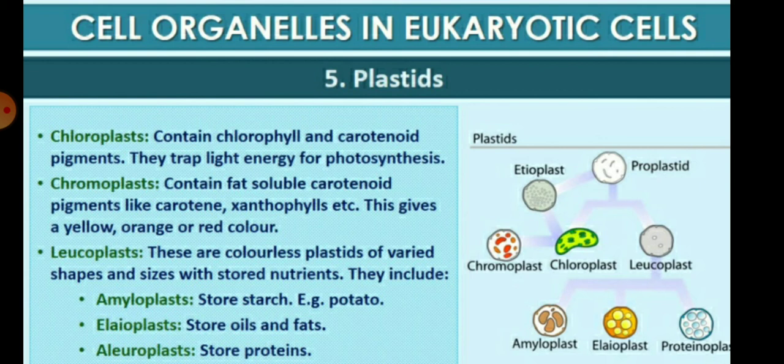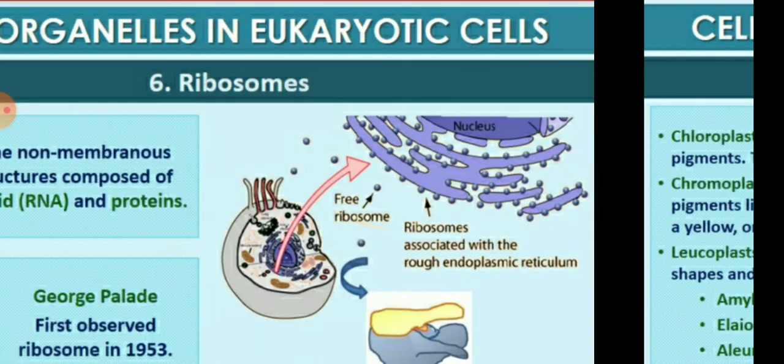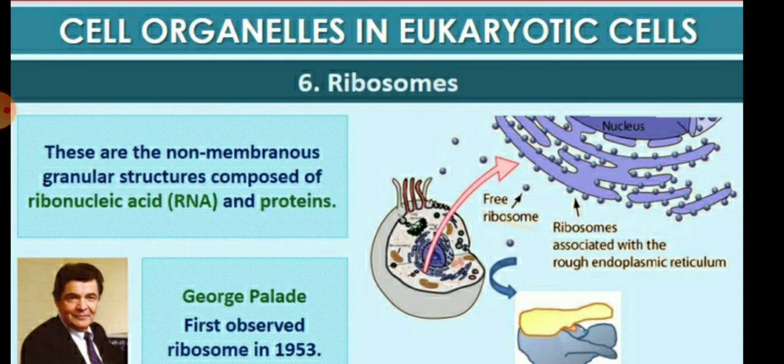so that they include the amyloplast, which stores the starch, as in potato, and then the aleuroplast, which stores the proteins. After that, the ribosomes. These are the non-membrane granular structures composed of ribonucleic acid and proteins. And we know Palade first observed the ribosome in 1953.